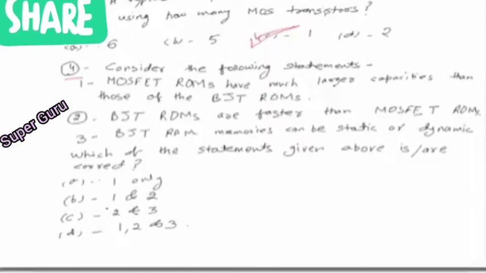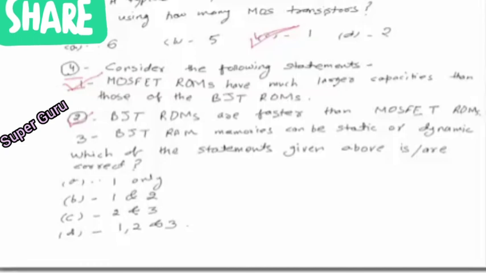So we will see one by one. The first statement is, MOSFET ROMs have much larger capacities than those of the BJT ROMs. Yes, it is a right statement. MOSFET ROMs have much more capacity. Second option, BJT ROMs are faster than MOSFET ROMs. Yes, this is also a correct statement. We know that BJT devices are faster than MOSFET devices. So BJT ROM will definitely be faster than the MOSFET ROM.